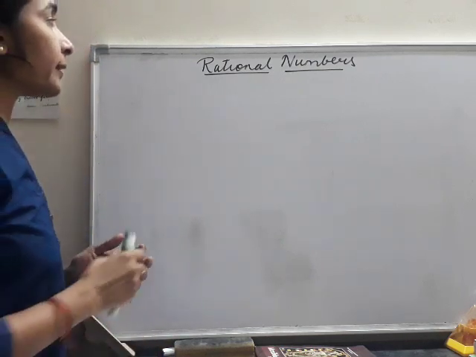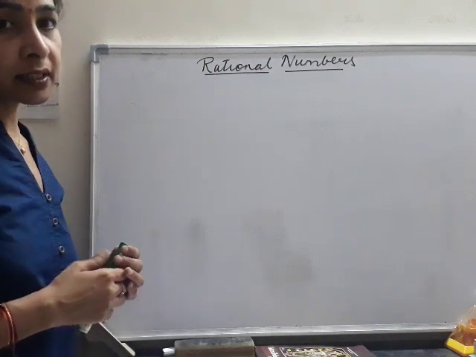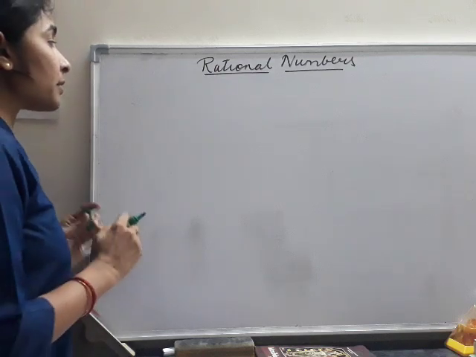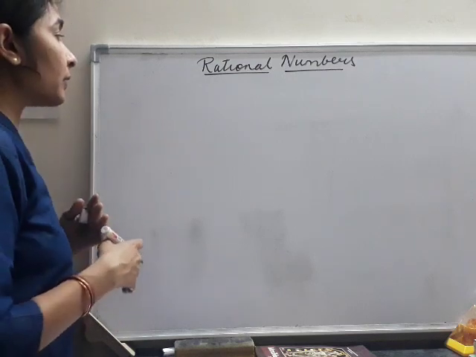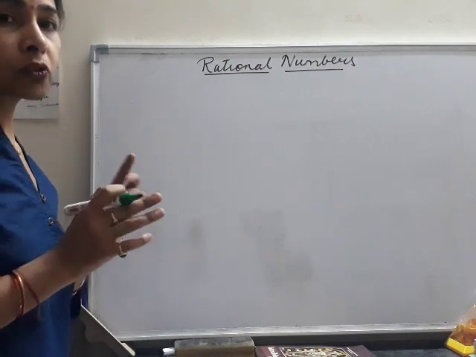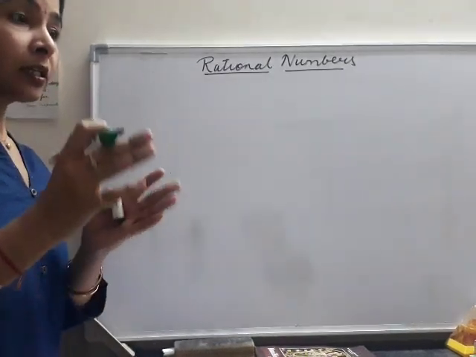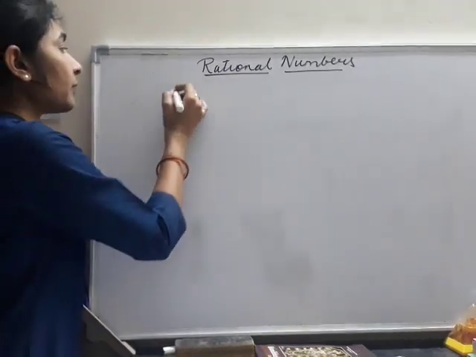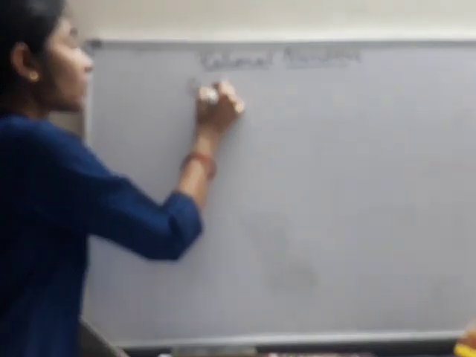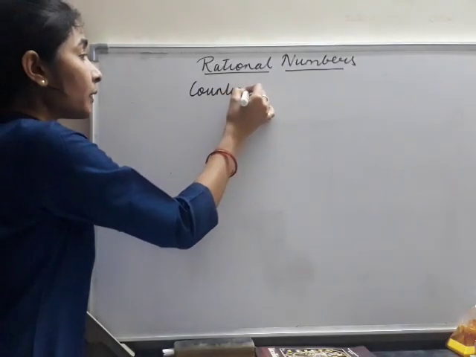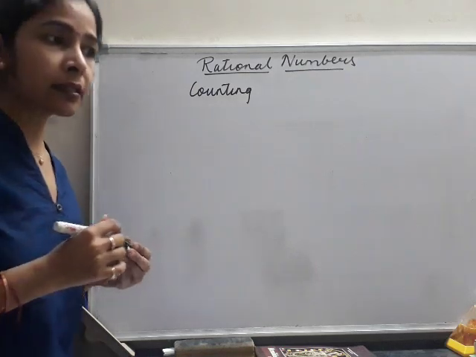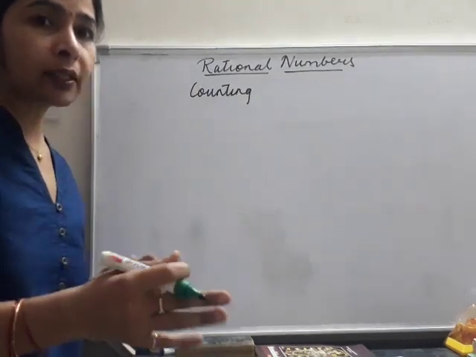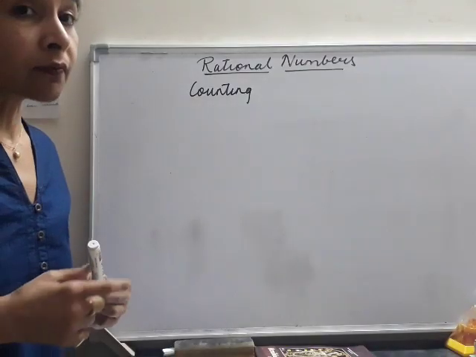Now first of all, let us revise the numbers that we have studied in our previous classes. Numbers are divided into various categories, and we will start with the first and foremost category that we started learning in our KG classes, and that is counting. What is counting? We start counting from 1 onwards. We never start counting with 0, 1, 2, 3 like this. We start counting from 1 onwards.